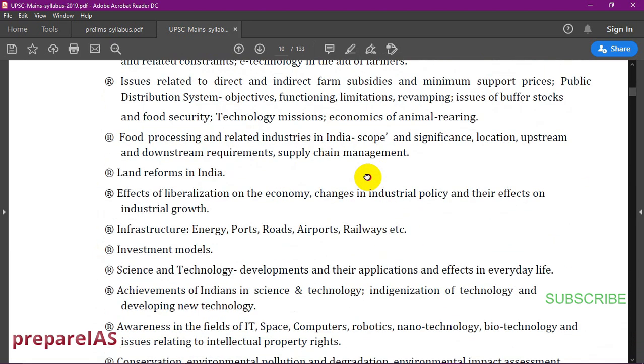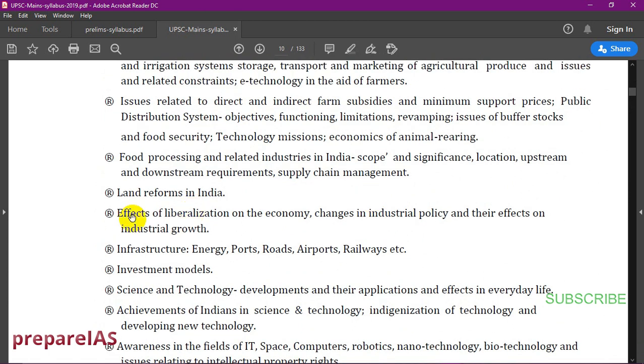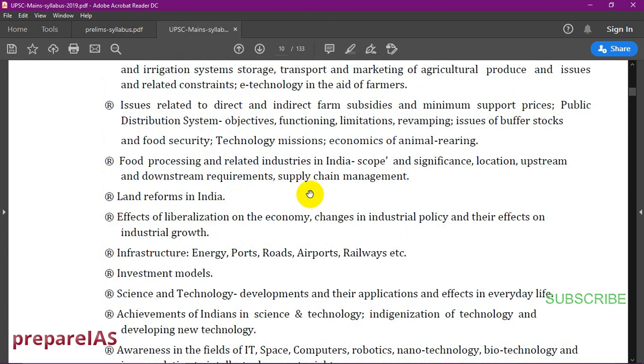And one of the main keys for cracking this exam is that you should know how to relate everything with contemporary scenarios, with your studies, and with things which are happening around you. For example, land reforms in India. Let's take this as an example. So this is a part of the syllabus. Okay. So what are the land reforms in India? When it goes to history, we have the permanent settlement tax and we have zamindari abolition and all those things.